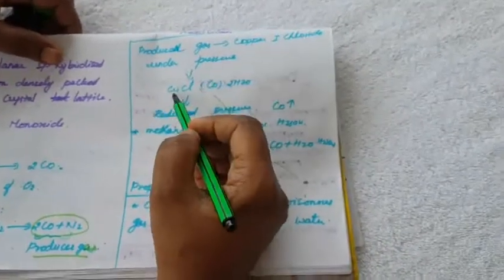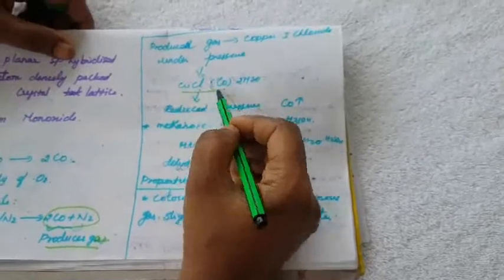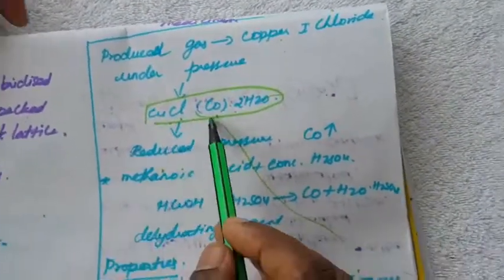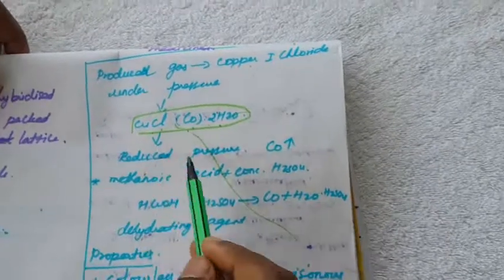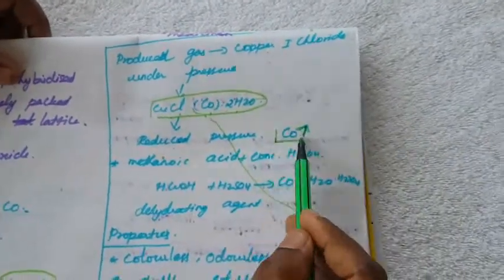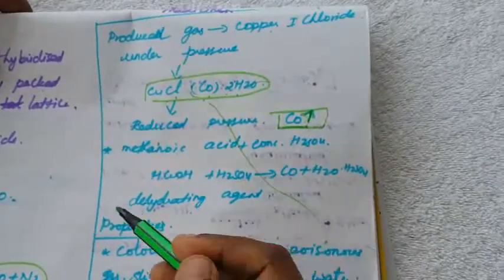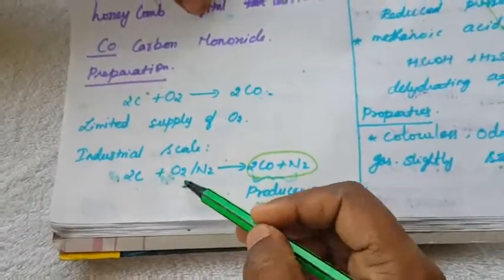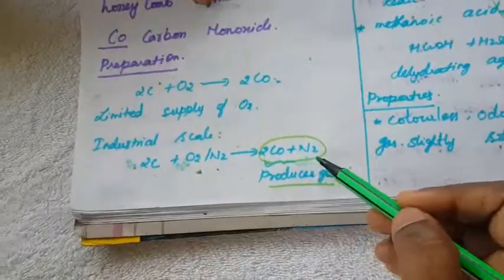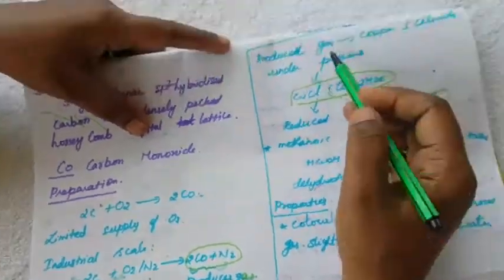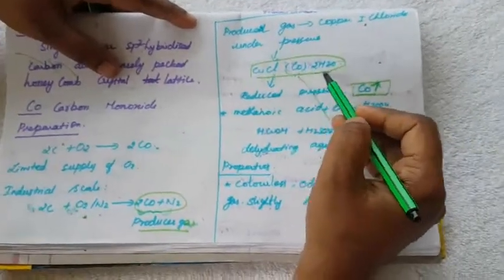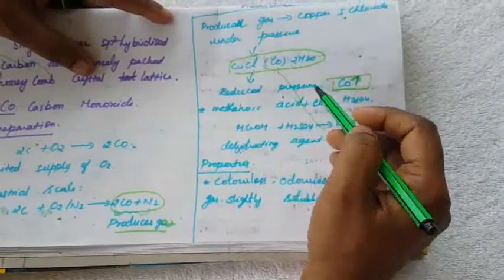This producer gas is again passed through copper(I) chloride under high pressure. A copper chloride-carbon monoxide complex compound will be formed, along with 2H2O. Then, under reduced pressure, carbon monoxide gas will be liberated. This is the large scale preparation: carbon reacts with atmospheric air containing oxygen and nitrogen to form carbon monoxide plus nitrogen, the producer gas, which is passed through copper(I) chloride under pressure, and under reduced pressure carbon monoxide is liberated.